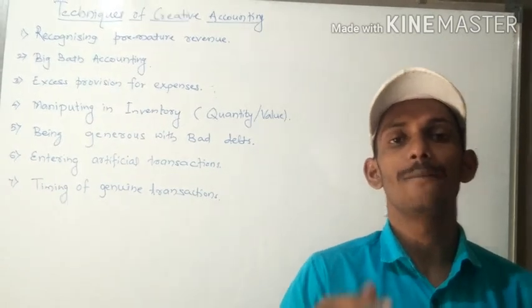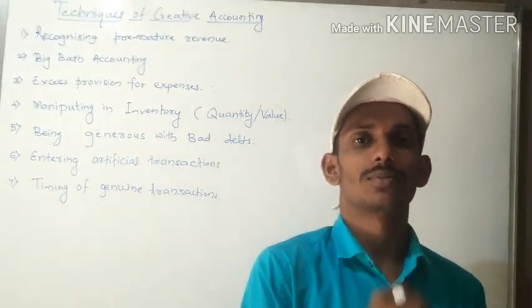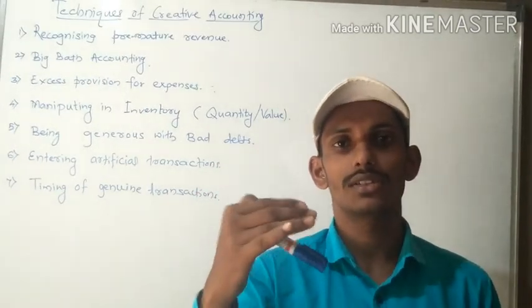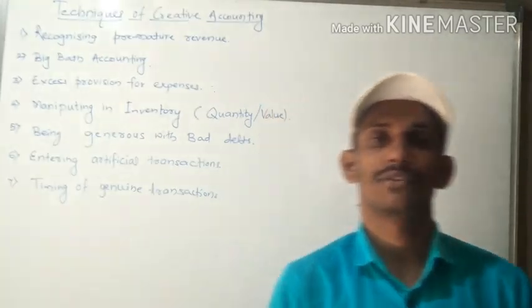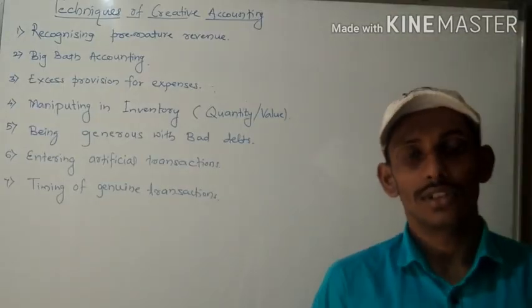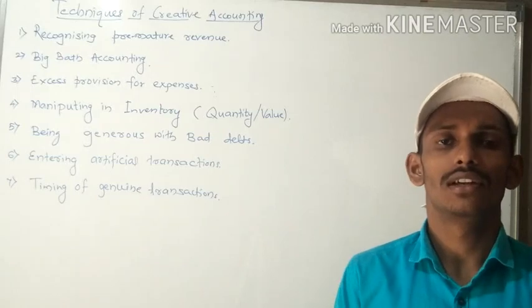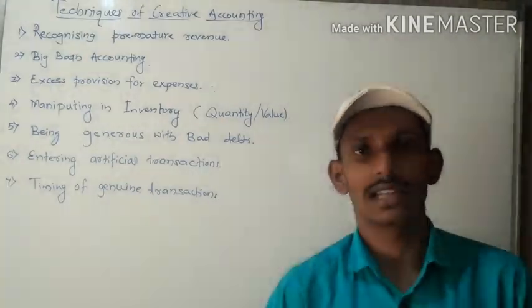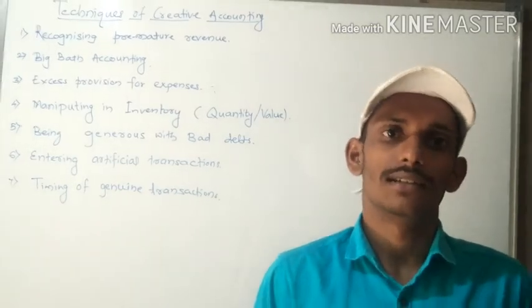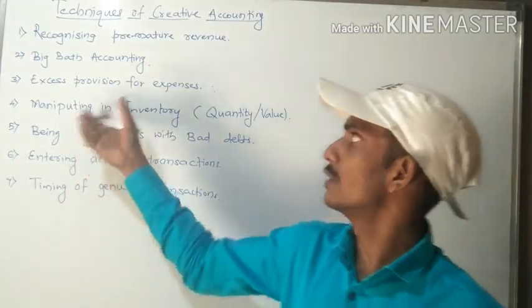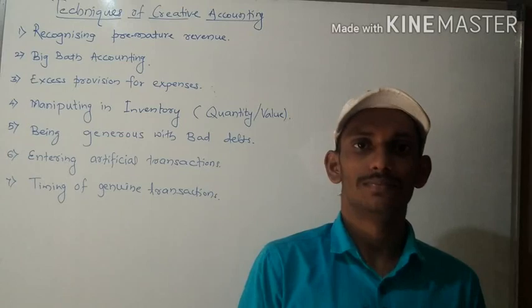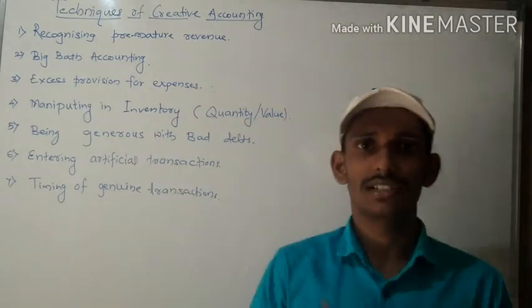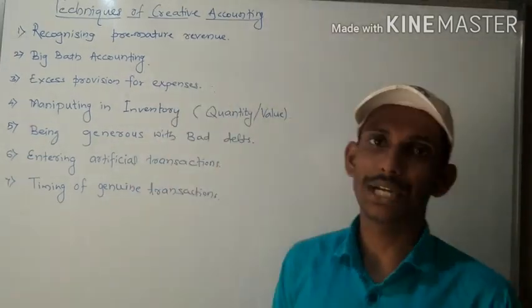Vice versa, if closing stock is increased, gross profit will increase. If closing stock decreases, gross profit will decrease. So if we want to show huge profit, we will manipulate the inventory. If we want to show less profit, we will manipulate the stock. This is how the technique works to make changes by applying creative accounting.